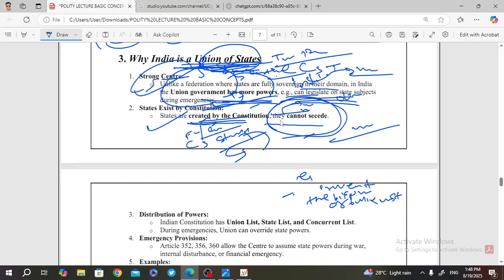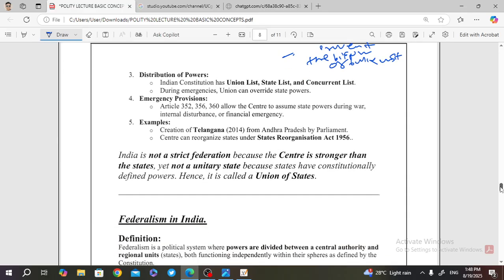So India is made a system in which the states cannot secede from the union. That's why states exist by the constitution and they cannot secede from the constitution as well as the nation. Okay. In India, we also have some distribution of power.